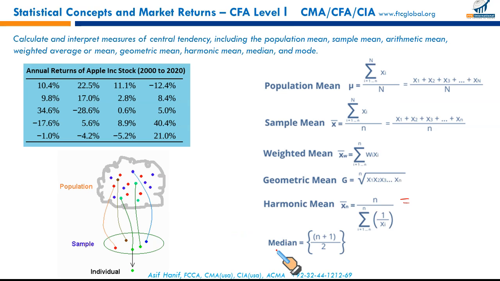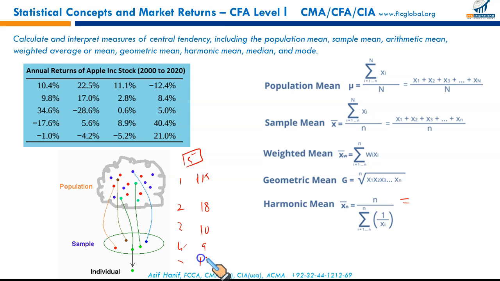And when do we use harmonic mean? We will discuss later, but I'll tell you, harmonic mean is recommended when you want to calculate the average cost of investment, like you made 5 investments in the last 5 years. The prices of the share varied over the period. First year price was $15, then it was 18, then it was 10, then it was 9, then it was 11. So in order to calculate the average price, we use harmonic mean. So remember, harmonic mean is used for certain computations such as the average cost of shares purchased over time. We will discuss this later as well.